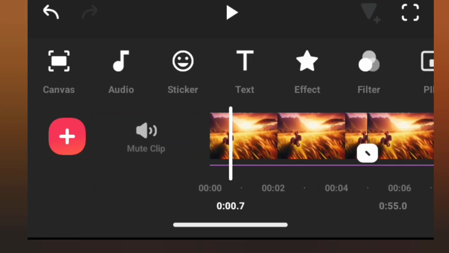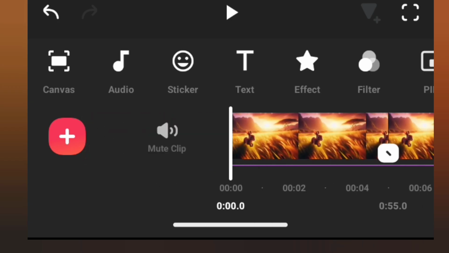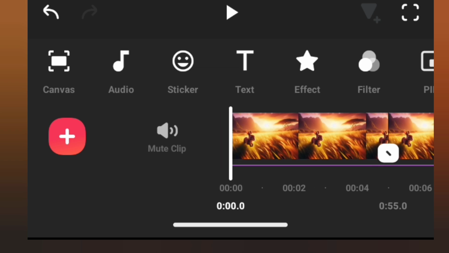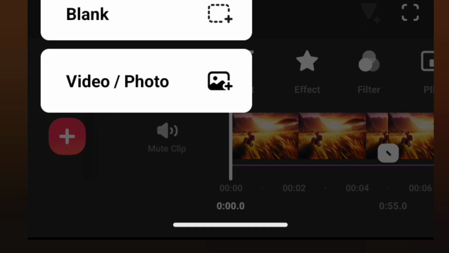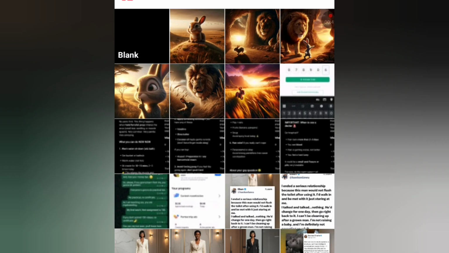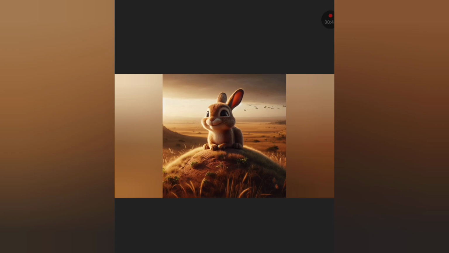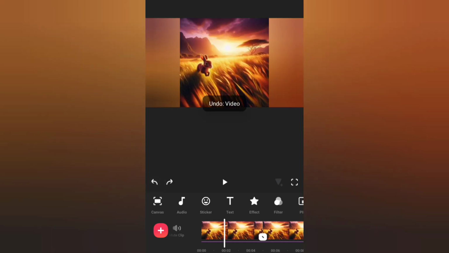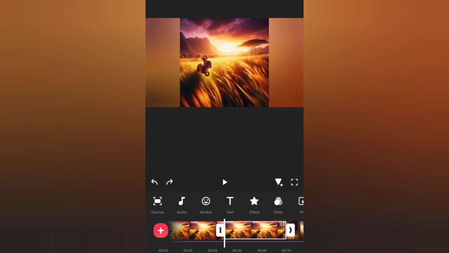Now you see that I'm placing this cursor here. You can put it here, so you just click on this plus, then click on video. Let's just say I want this to appear at the front, then click on this place. You see that it is here. Then let me remove it. If you want to undo, you can click this place. So now you can see that each clip is appearing twice.